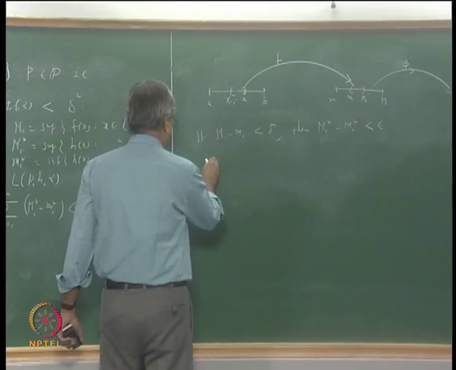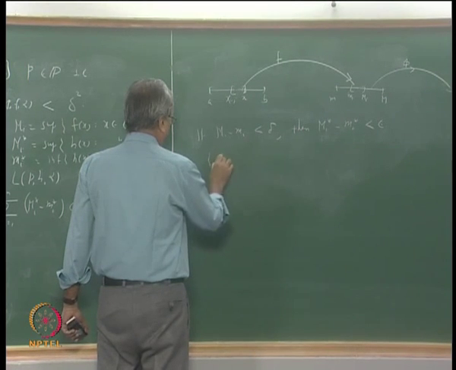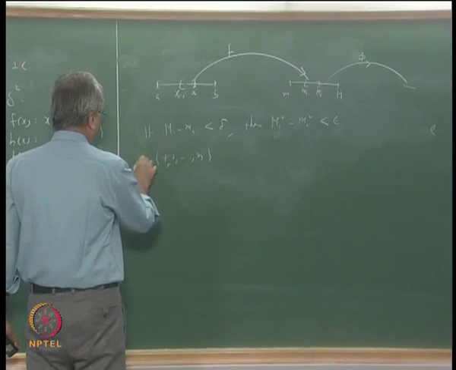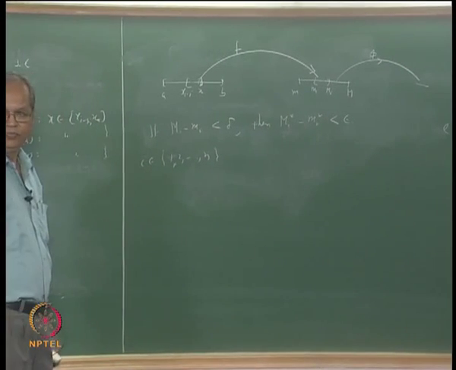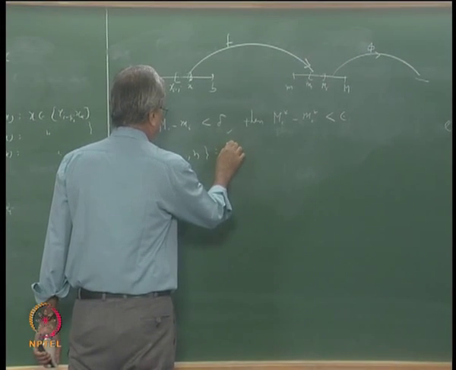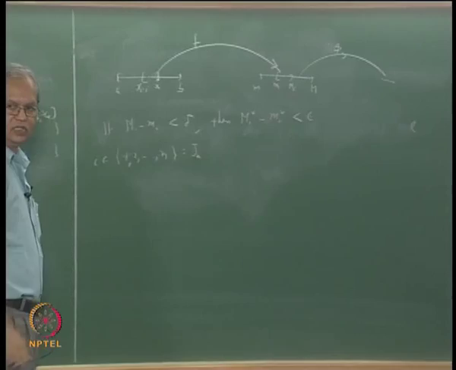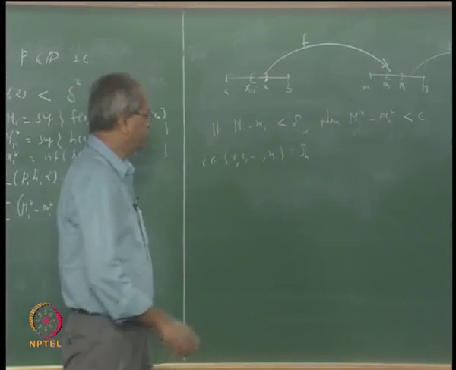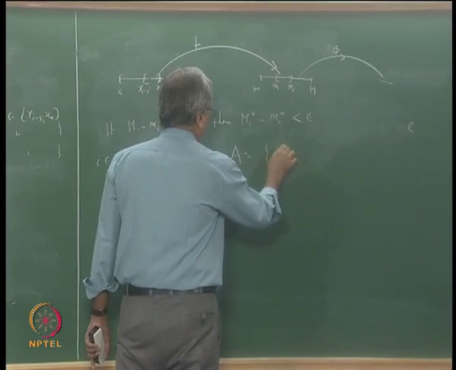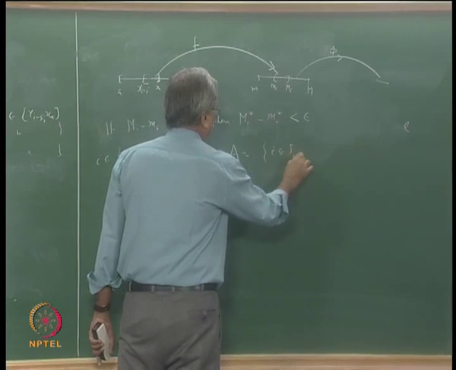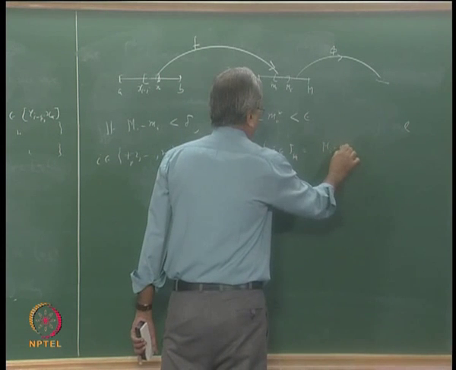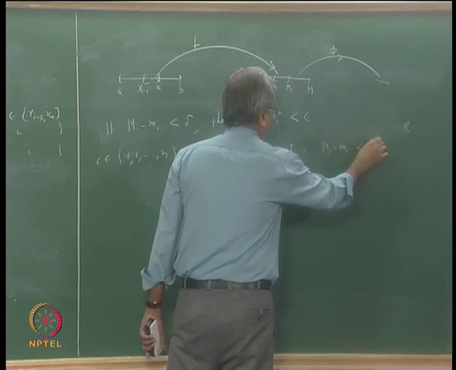So suppose we take this set i = 1, 2, etc. up to n, there are n such intervals. You can give some name to this set, suppose I call this set J_n. I will take one set A as the set of all those i in J_n such that big Mi minus small mi is less than delta.